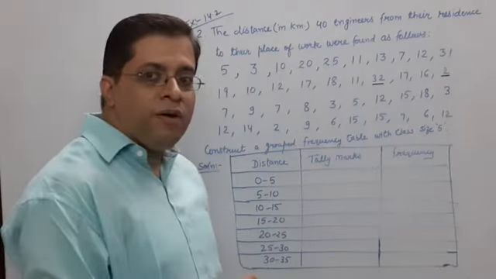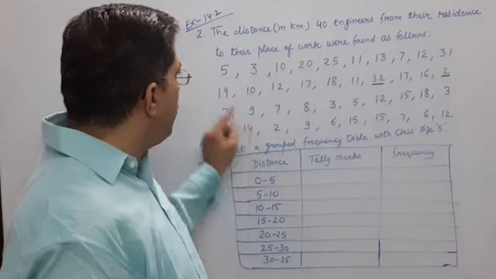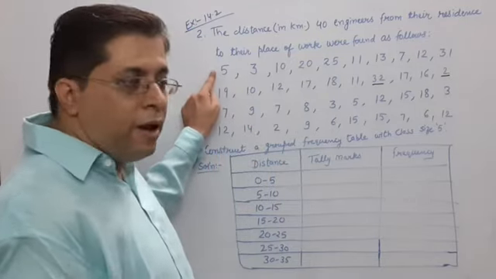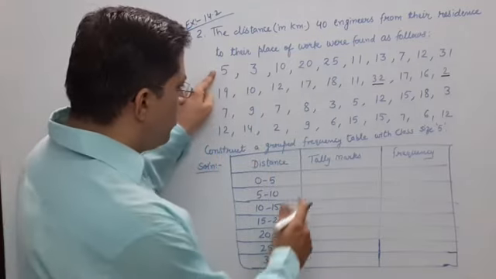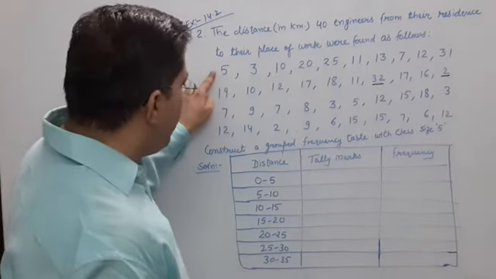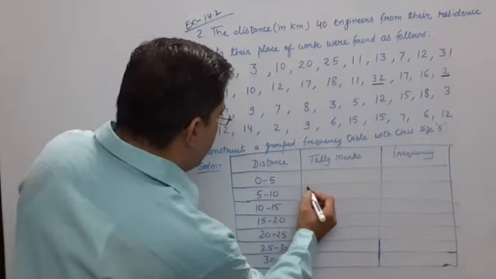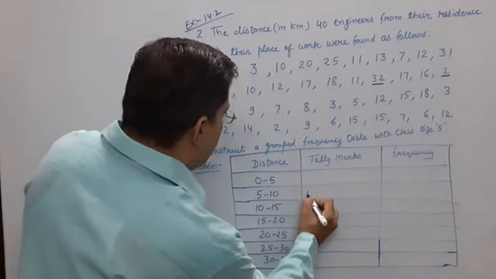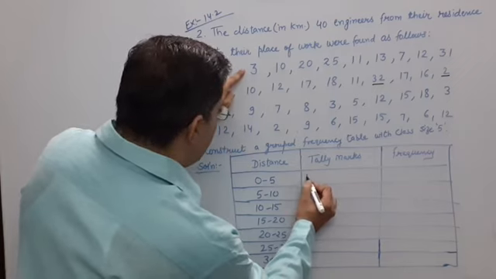Now one by one, as I told you, you have to put one finger here and put tally marks. Like 5. 5 is not in this class, 5 is in here. Then 3, 3 is here.